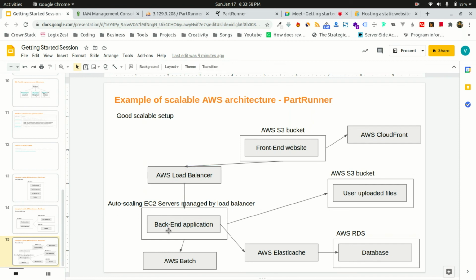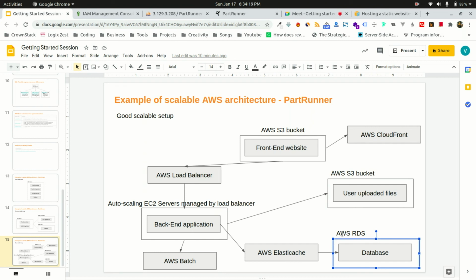The backend application is again connected with the Amazon S3 bucket for the uploaded files, and it is also connected with Amazon RDS. But before RDS, we have a database caching service. For every database query that we run on Amazon RDS, Amazon charges us.